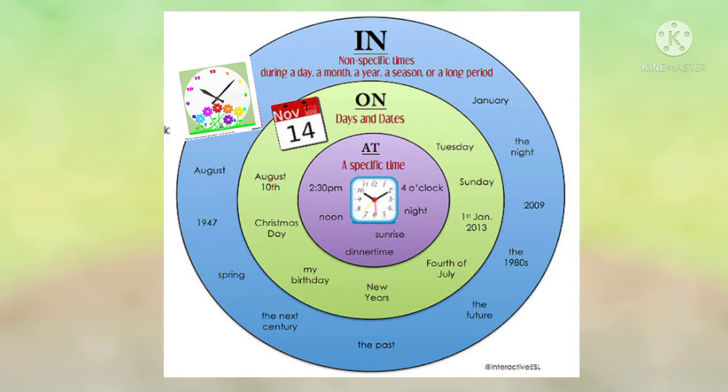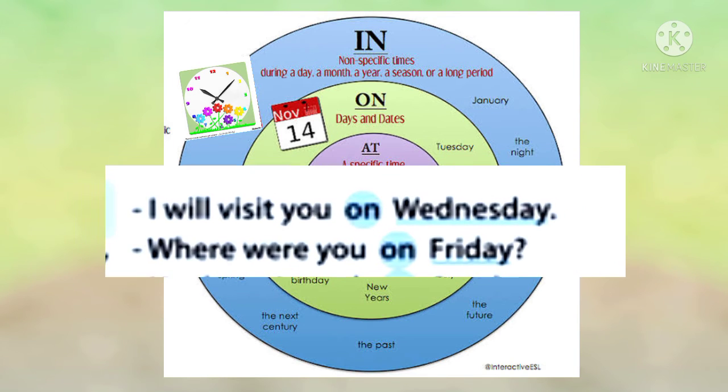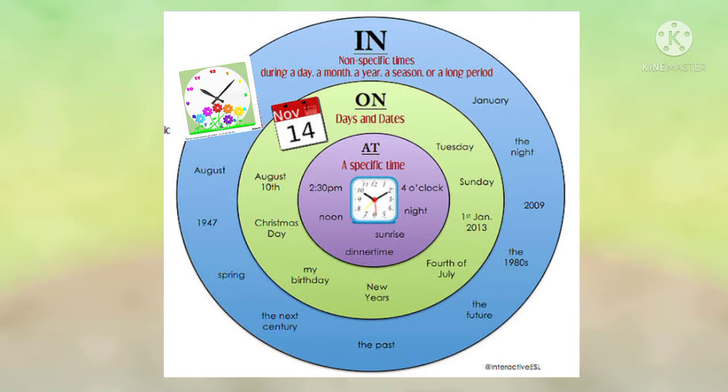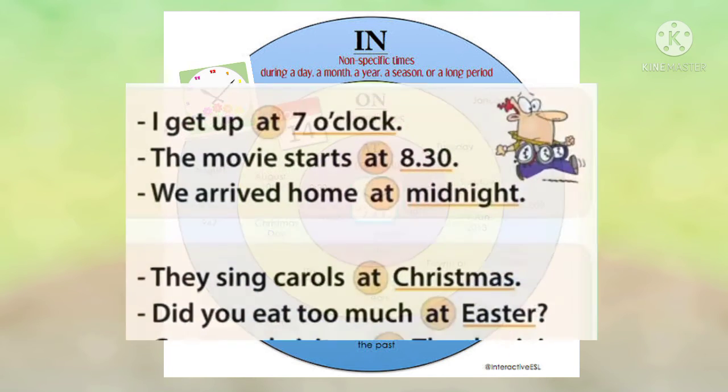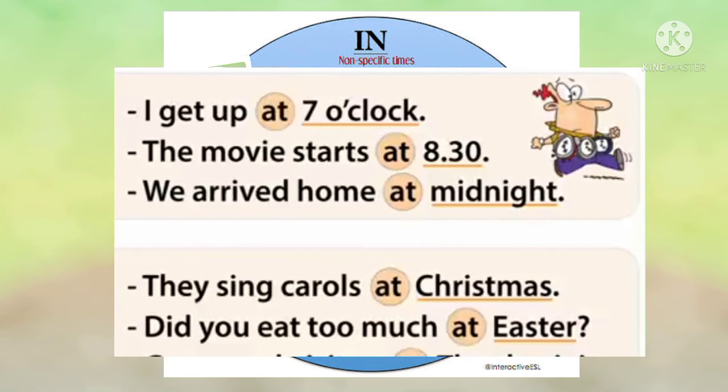It is used for days of the week, special days or dates, for parts of the days, for special occasions. For example, where were you on Friday? Now, children, preposition at is used for clock time, festivals, and precise time. Precise time means specific time. For example, I get up at 7 o'clock. Or they sing carols at Christmas.